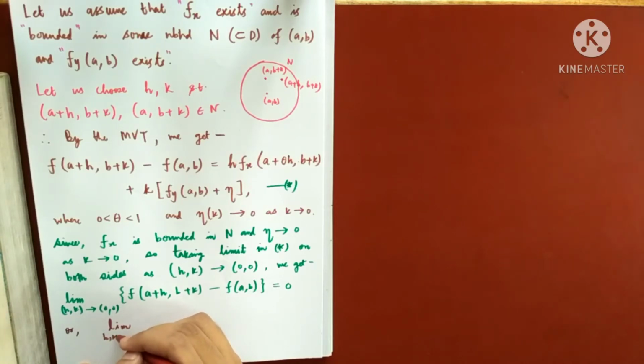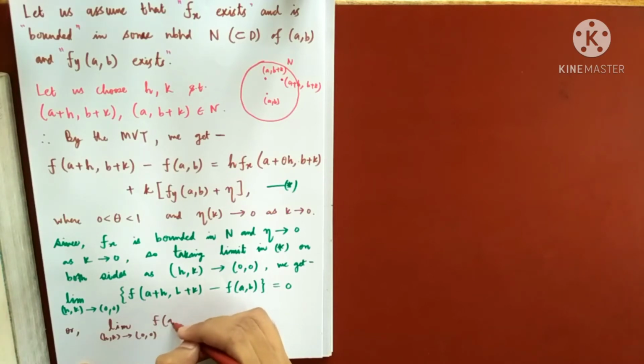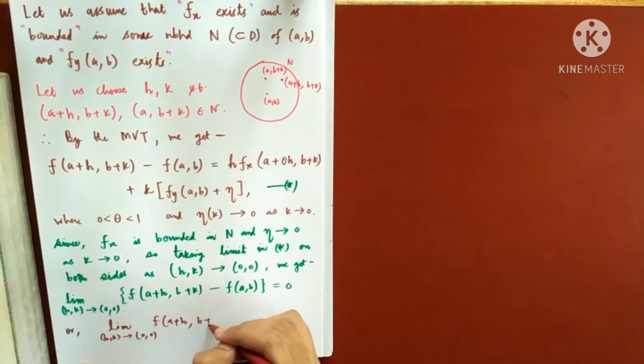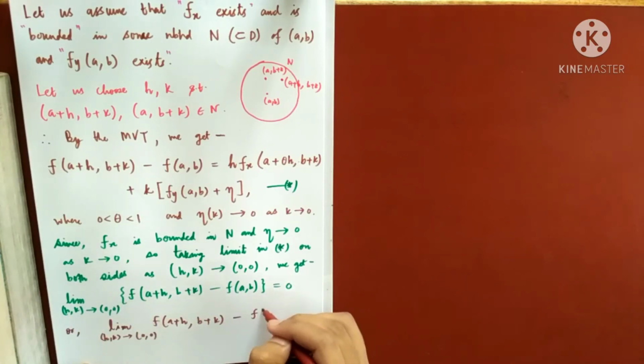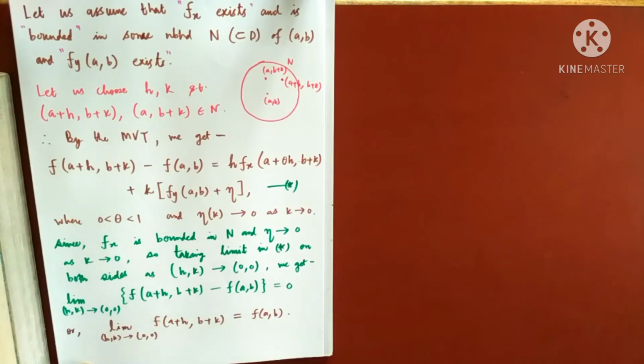That means f of a plus h comma b plus k minus the limit of this, that means f of a comma b only, equals 0, or you can just send this to the right-hand side, as simple as that. Or this can be written as limit x comma y tends to a comma b,